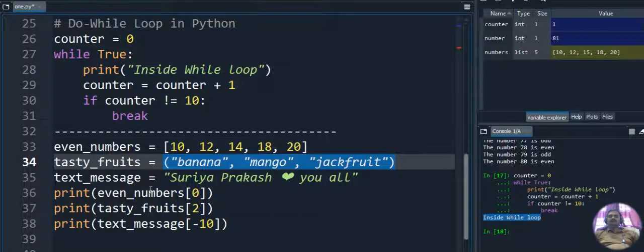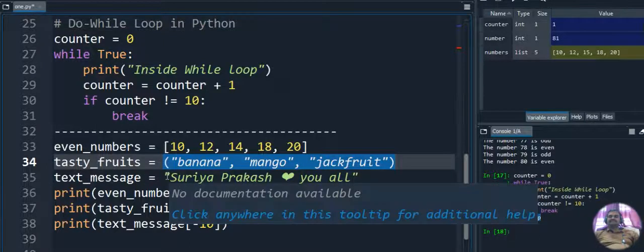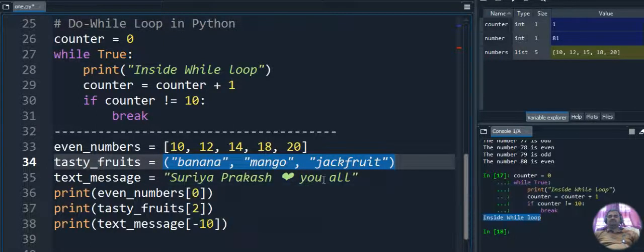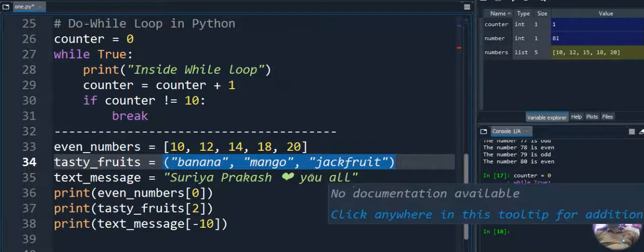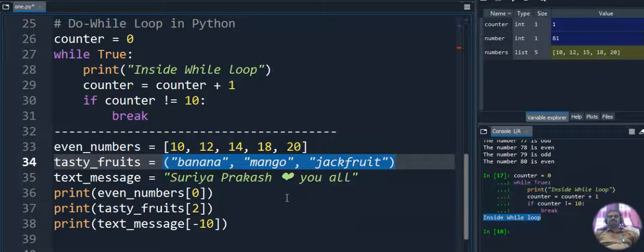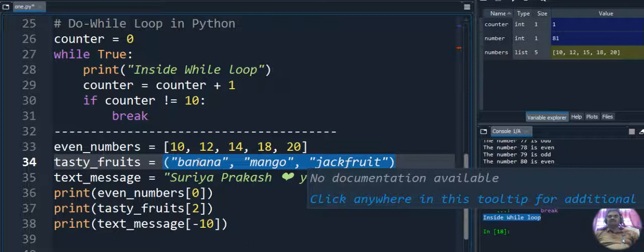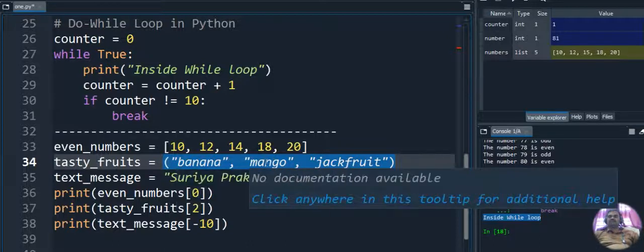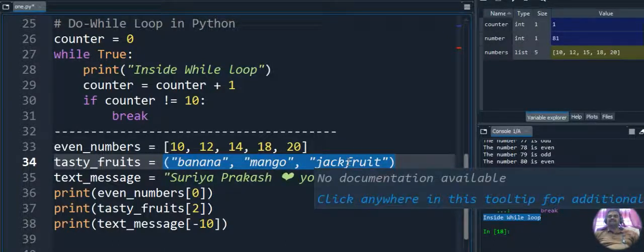Now we have a text message, given within double quotes: Surya Prakash, heart symbol, you all. In this text message I want to retrieve only the heart symbol. In the tuple, the 0th position is banana, first position is mango, and second position is jackfruit.